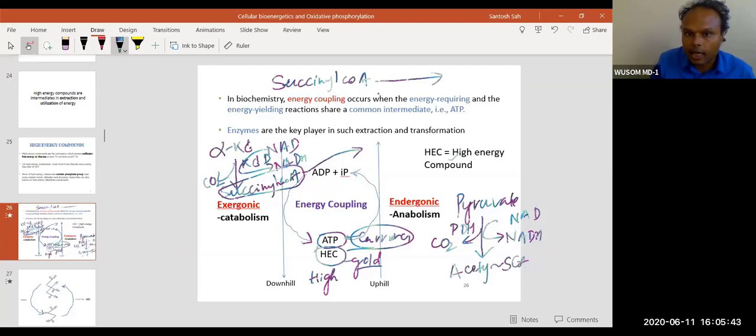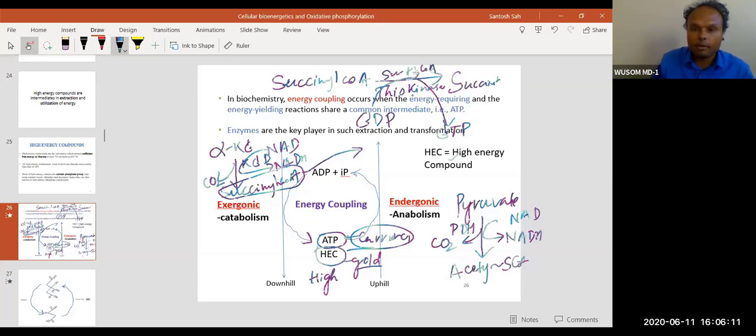This reaction is catalyzed by succinyl thiokinase. Here what we see is production of GTP from GDP. And this succinyl coenzyme A will convert into succinate, with release of coenzyme A.